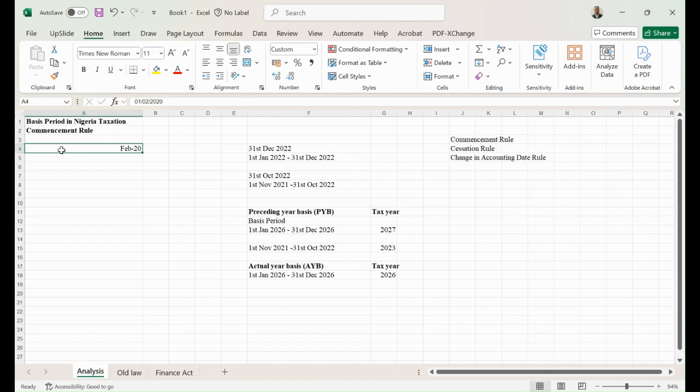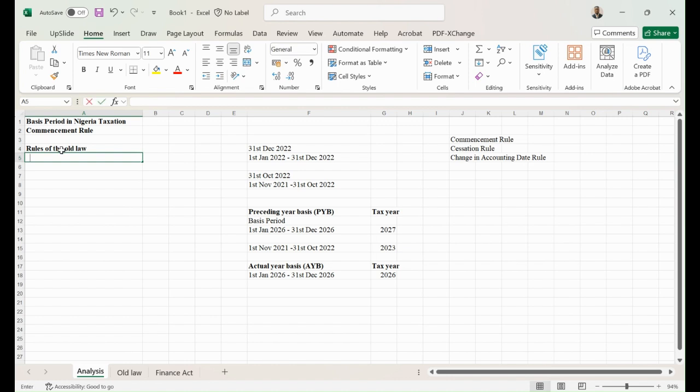which is the Finance Act. Now, because you can still be tested to say, okay, company started operation in 2017, for example, that's why it's important to also know what the old law is talking about. Now, there are basic rules that guide the old law that we need to follow. So, rules of the old law.